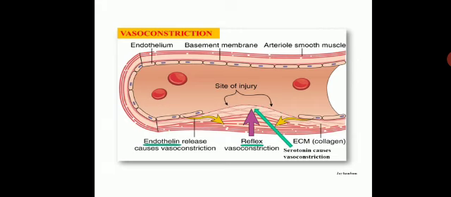Now before knowing about the bleeding disorder, you must know about normal hemostasis. The first and foremost thing which occurs in normal hemostasis after injury is vasoconstriction. Here you can see a blood vessel with the endothelium, basement membrane, and arteriolar smooth muscles. At the site of injury there will be a reflex vasoconstriction. There will be endothelin release, which causes vasoconstriction. The endothelin will be released from endothelial cells, and the extracellular matrix and collagen can also release serotonin, which causes vasoconstriction.